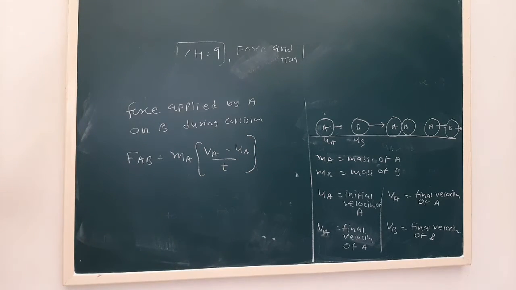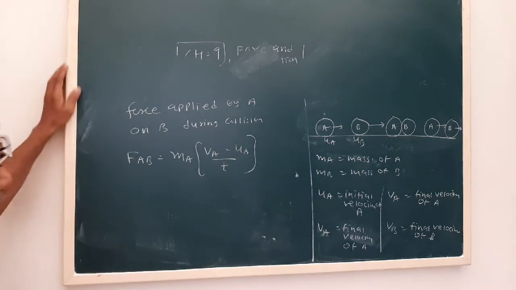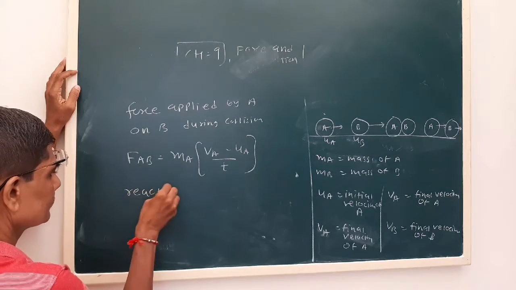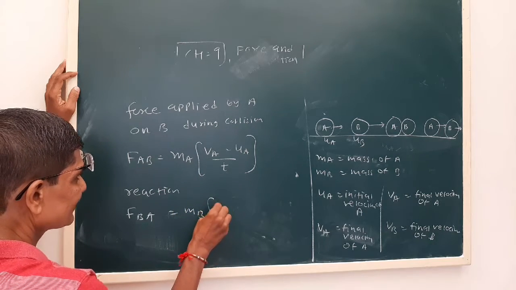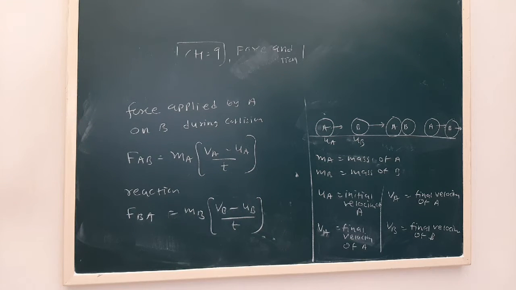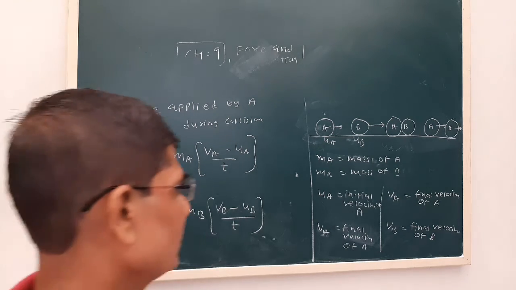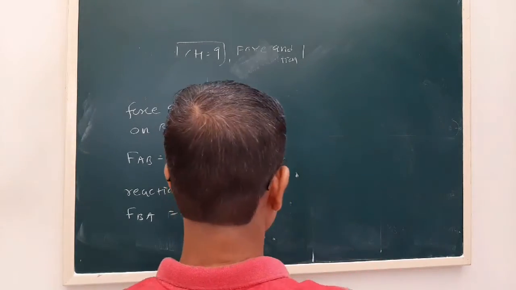That force applied by A will be m_A times (v_A minus u_A) upon t. We are using F equals ma only. Now this is the action, because A is applying force on B. Now see the reaction, F_BA, equals m_B times (v_B minus u_B) upon t, the change in momentum of B. But Newton's third law says that action and reaction are equal in magnitude but in opposite direction.